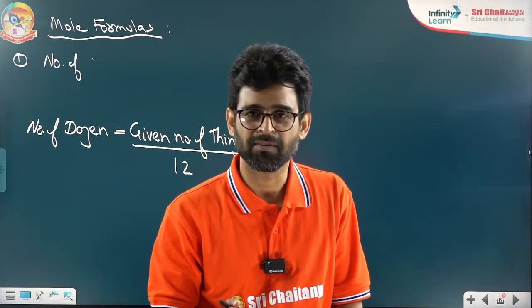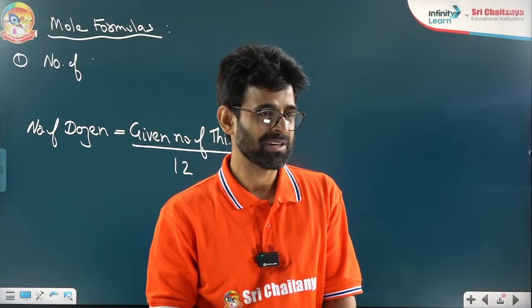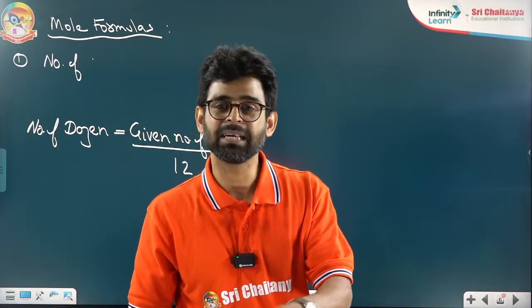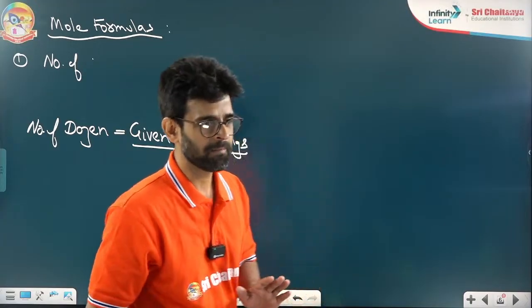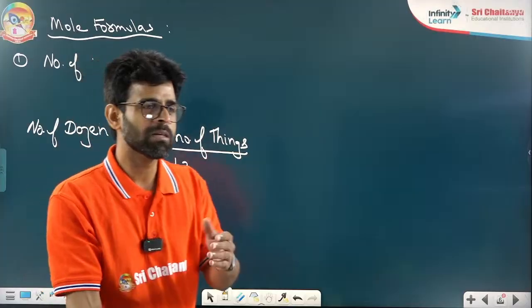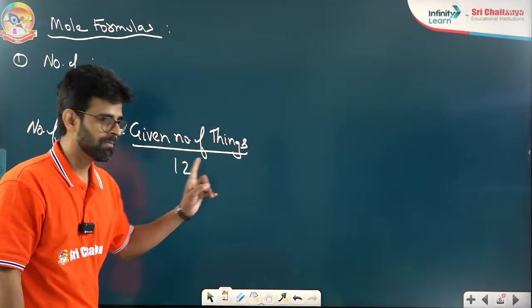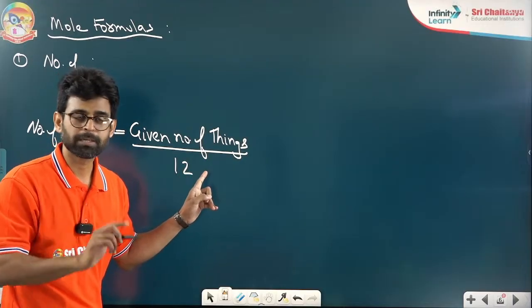Everyone giving answer 5. Very good. I don't know how you solved this tough question. Can you answer me how this 5 came? Yes, 60 by 12. So if you want to make a formula for this, what is the formula? Number of things given divided by 12 to make moles.